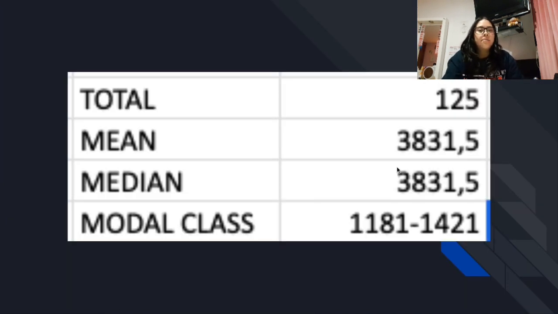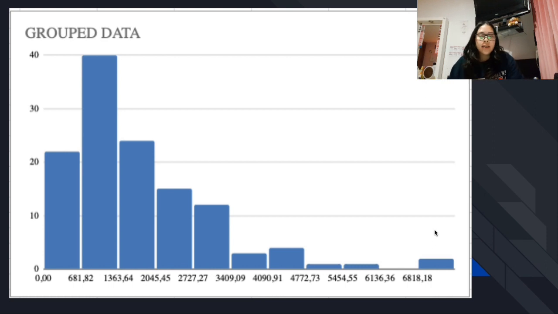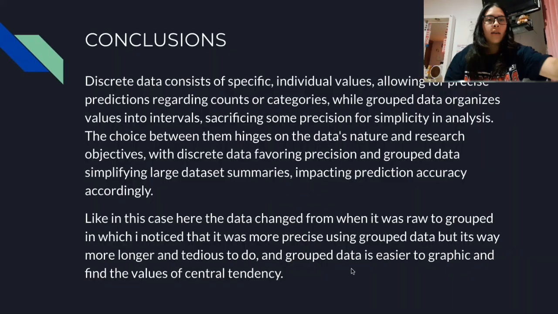So the mean I calculated the same way. The mean I got was 3,831.5, and I got the median as well, 3,831.5. And the modal class, in this case, was the interval of 1,181 to 1,421. There is the histogram of the grouped data. And well, here are the conclusions.